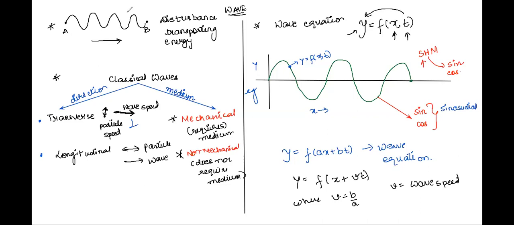See one more thing. Now there can be two cases possible. If we are talking about the x and y axes, where the y axis is in the upward direction and the x axis is in the horizontal direction, and I talk about an equation y is equal to a sine of kx plus omega t, and an equation y is equal to a sine of minus kx minus omega t.